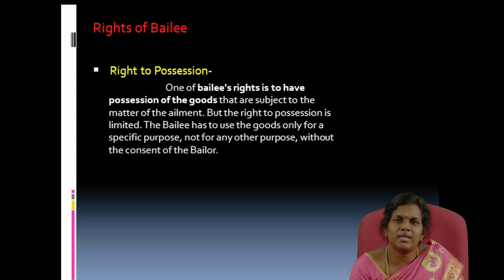He cannot use them for any other purpose without the consent of the bailor. For example, A delivers a piece of cloth to B, a tailor, for stitching. After stitching the cloth, A pays the consideration to B, and then B returns the goods.